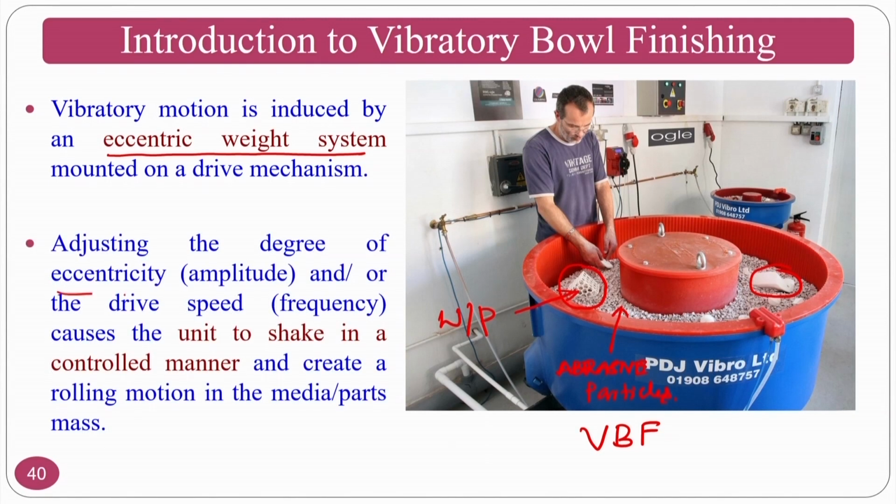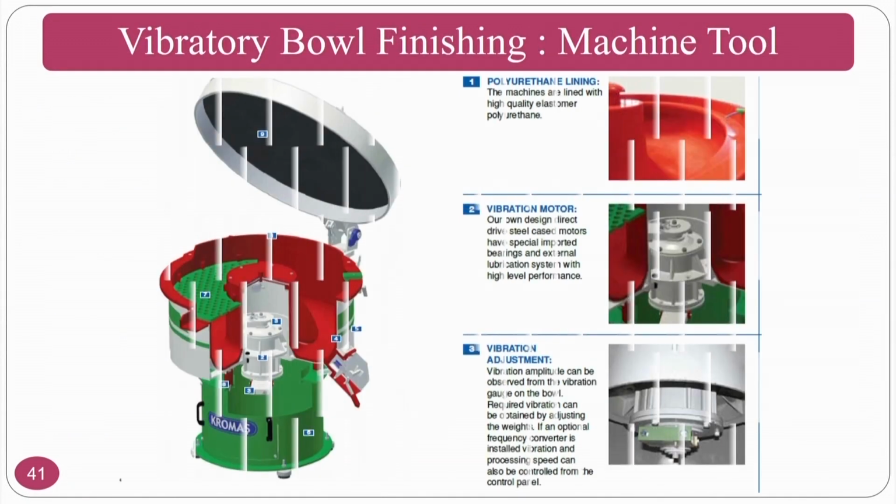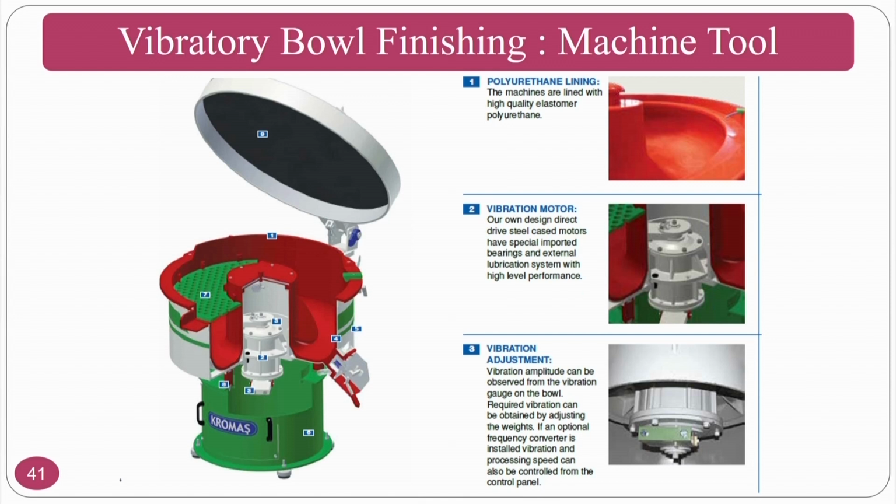By adjusting the degree of eccentricity, that means the amplitude, and the drive speed, that is how much speed or frequency you can shake the vibratory bowl, you can transfer these vibrations to the particles, then to the parts. If you see in this machine, this is the polyurethane, here is the polyurethane, the second part is here, and the third part is slightly below this one.